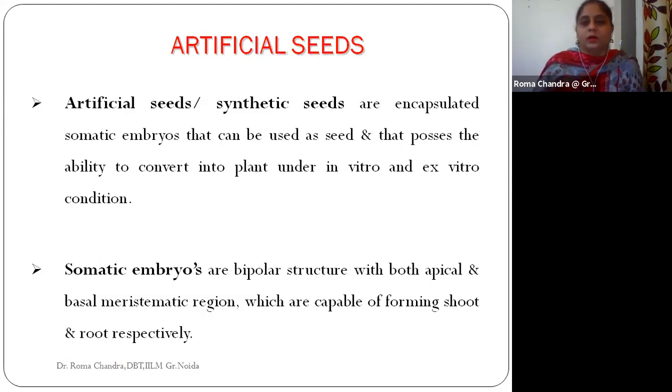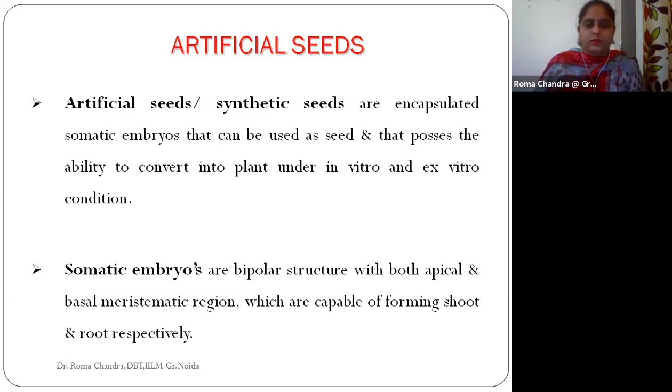Generally, farmers use seeds and grow plants through these seeds. But certain seeds do not have the potential to grow into a plant or develop their shoot or root, and they are converted into artificial seeds, also known as synthetic seeds.